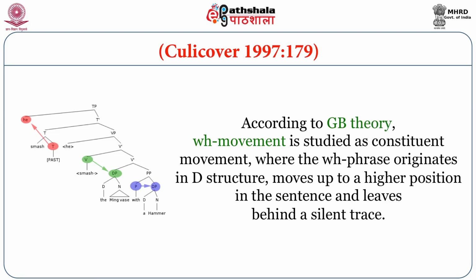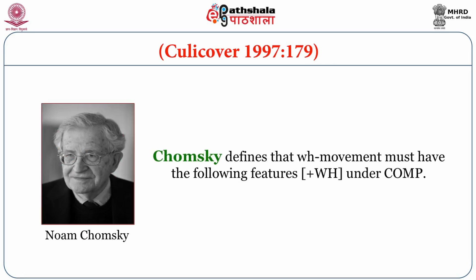According to GB theory, WH movement is studied as constituent movement, where the WH phrase originates in D-structure, moves up to a higher position in the sentence and leaves behind a silent trace. Chomsky defined that WH movement must have the following features, that is, within square brackets plus WH under Comp.